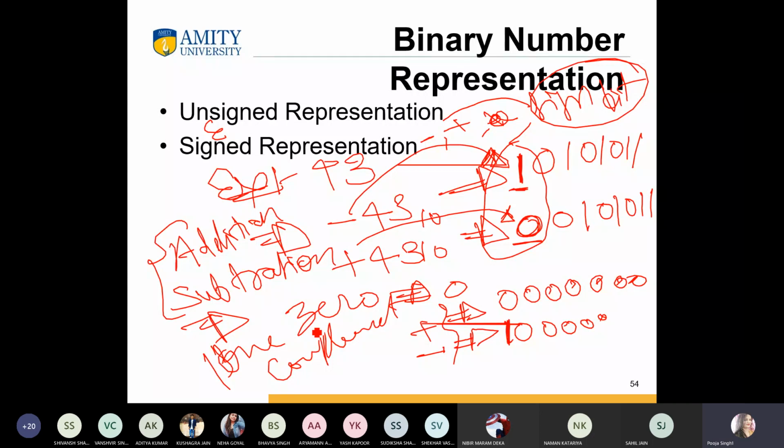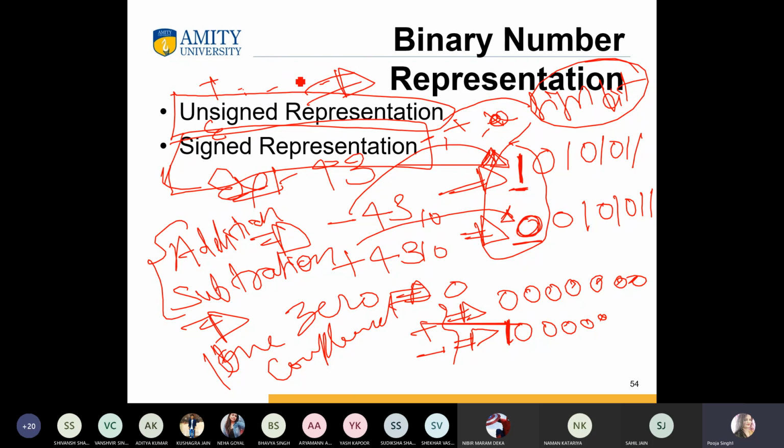Whenever we sign our number, that type of number is known as a signed number, and where we do not assign any positive or negative sign, it is known as the unsigned representation of a number. Always the first bit is known as the sign bit, and the rest of the bits are known as the magnitude of the number.